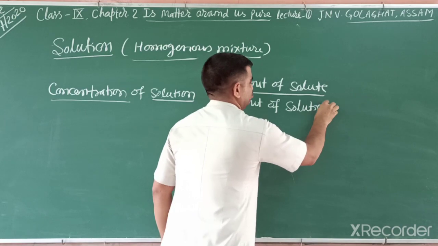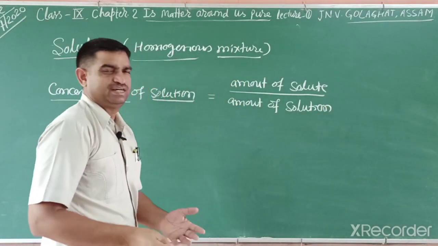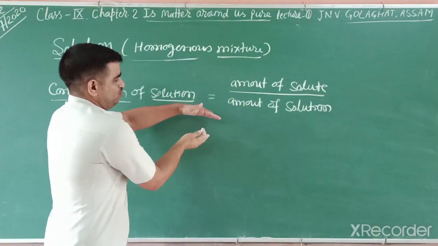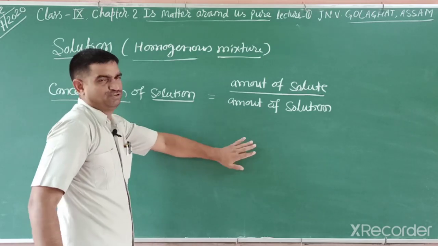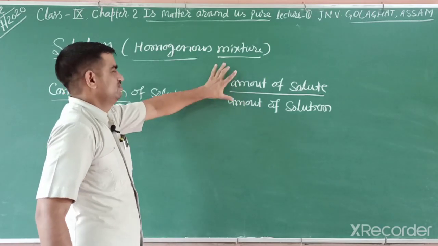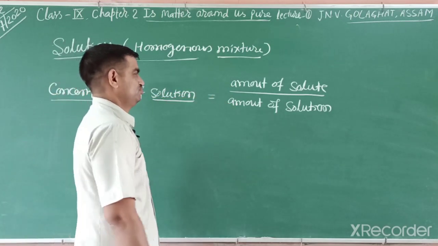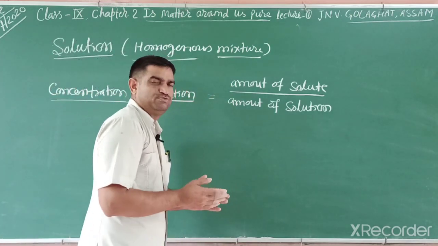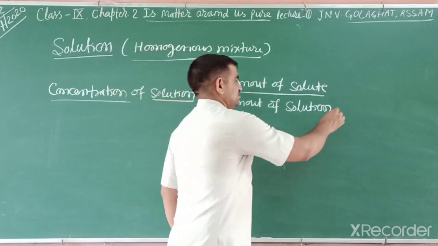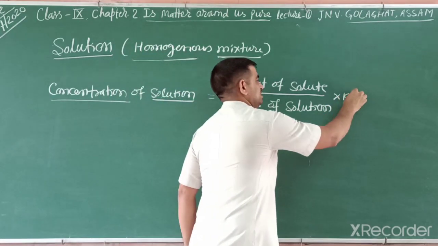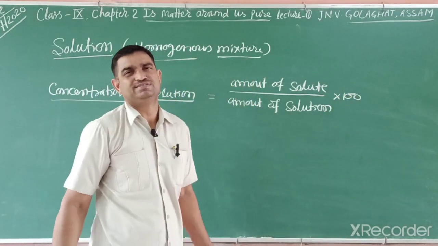We take solution mostly, but we can take solvent also. Amount of solute divided by amount of solvent we can take, but normally we take amount of solute divided by amount of solution. And if you want to find it in percent, then multiply by 100.